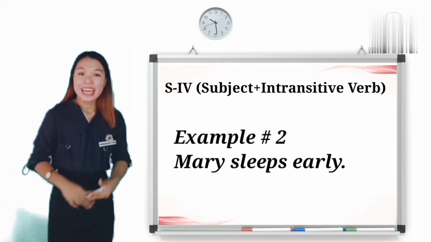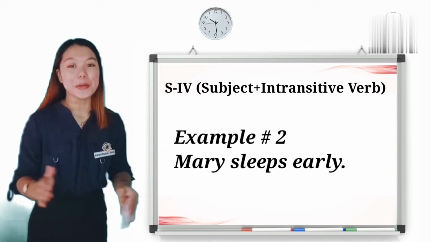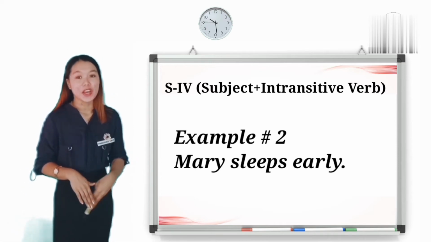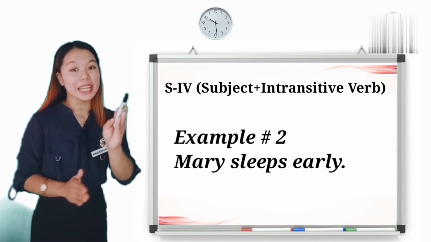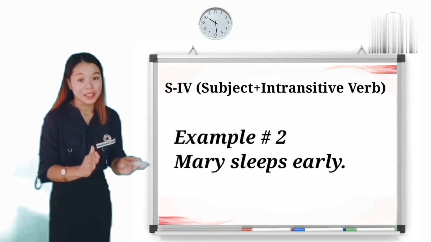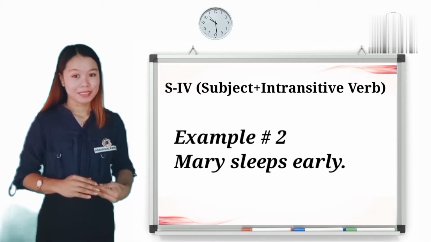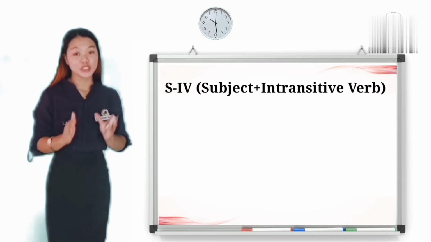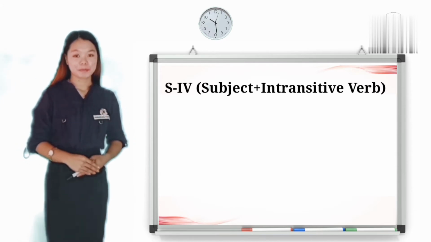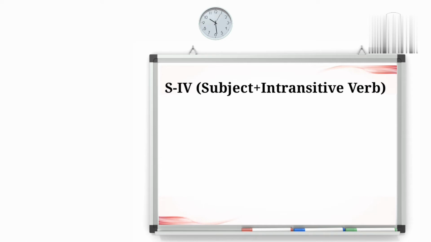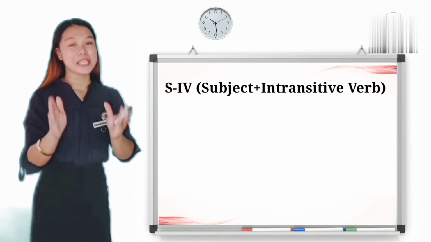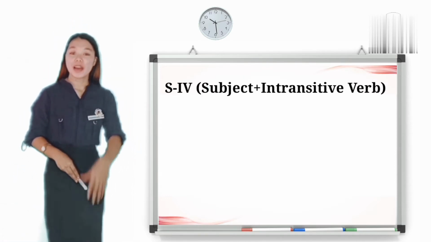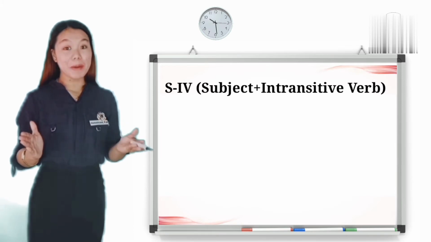So, class, it's your turn to give your own example under the SIB pattern. When you're giving your example, identify the subject and the verb. Do you understand? Miss Valdez, give me an example of the subject plus intransitive verb pattern. Tourists travel, where tourists is the subject and the intransitive verb is travel. Very good, Miss Valdez. Do you have any question regarding the SIB pattern?